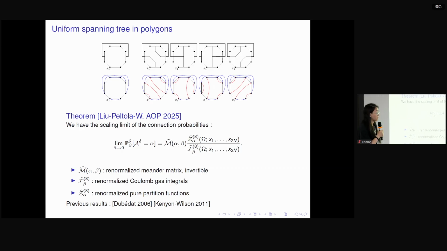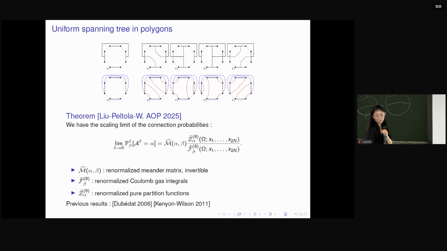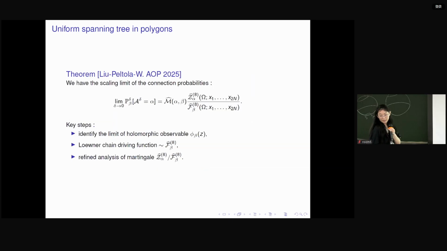In fact, we don't prove that their limit is the same as our answer to the right-hand side directly. So we prove that both of them are the probability, so therefore they're the same. In fact, we don't know how to justify that their answer is the same as our answers directly. Okay, so this is the conclusion for uniform spanning tree. And so this page is about how we prove this kind of formula.